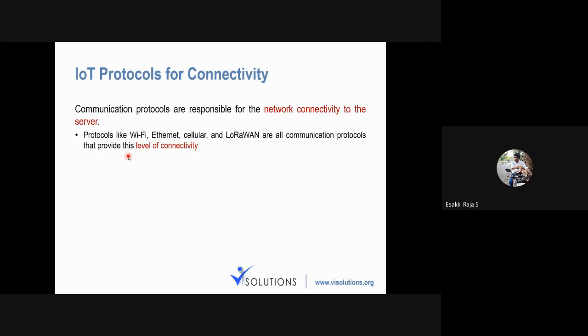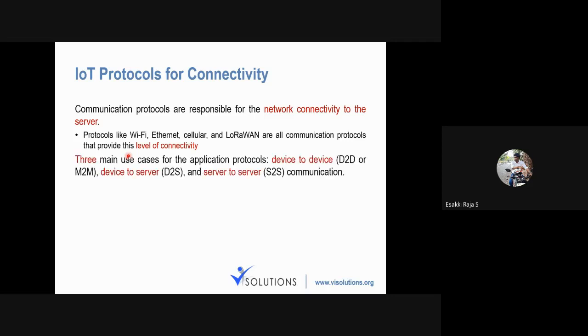If you want to connect a mobile and a laptop, or two laptops, or my laptop to the internet, whatever it may be, you need a communication or connectivity protocol. In those cases, you can go for any one of these protocols to establish a connection.